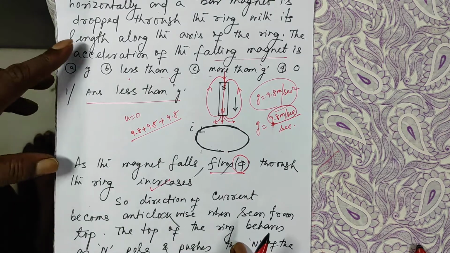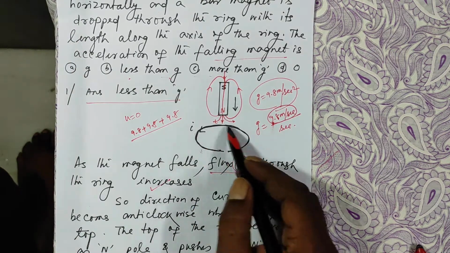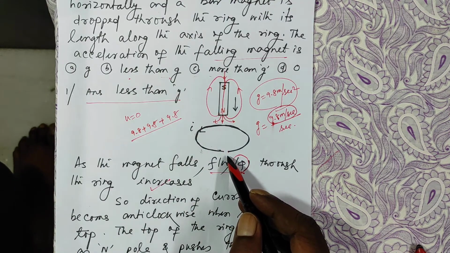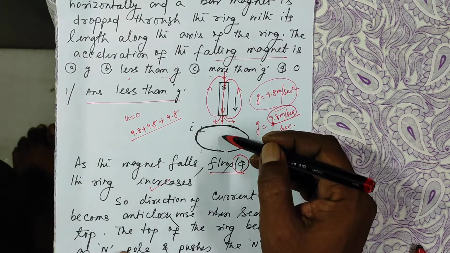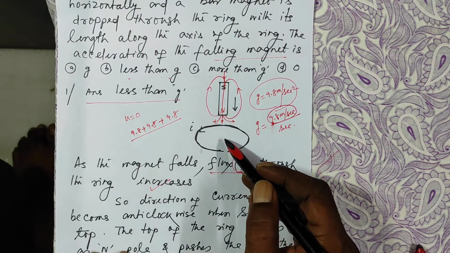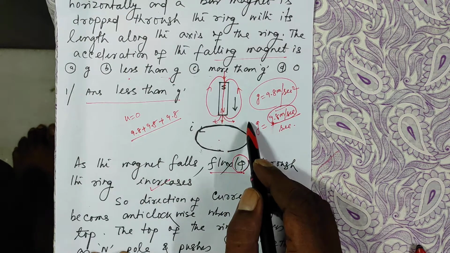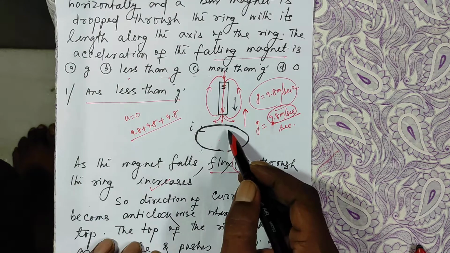So according to Lenz's law, the direction of current in the ring will be such that it will oppose the flux. Means if the flux through this ring is increasing while the magnet is falling, then to decrease that, this magnet should be pushed up. So how is that possible?